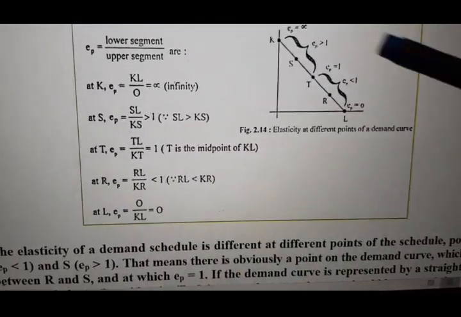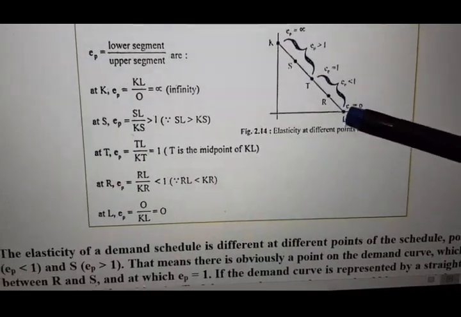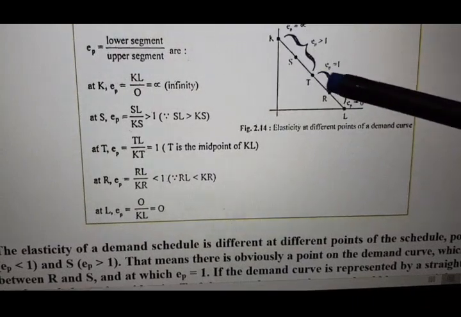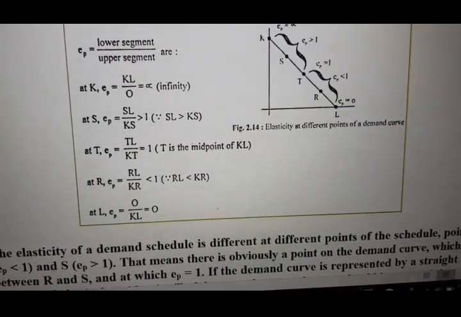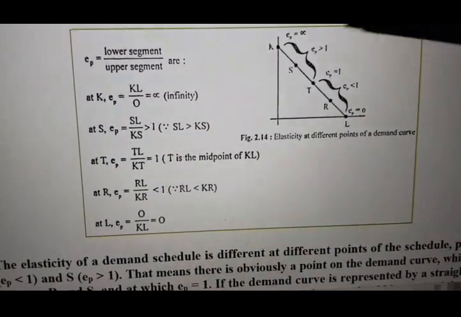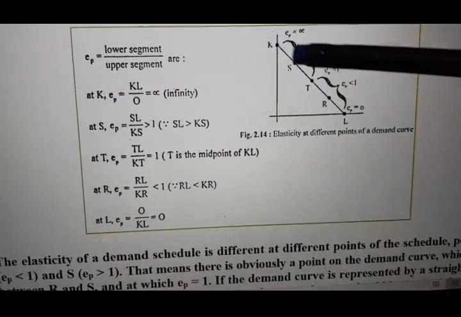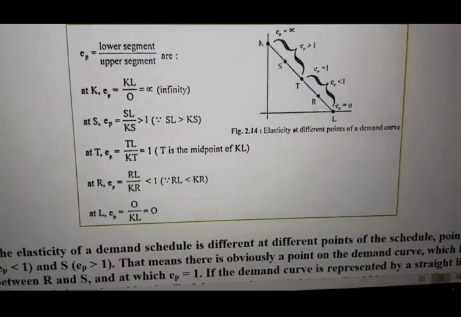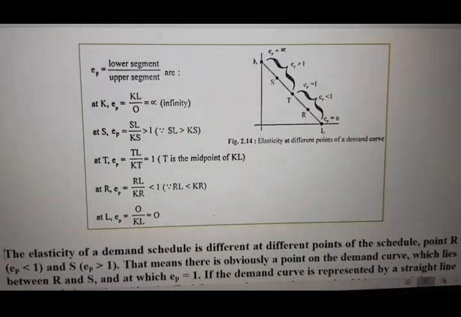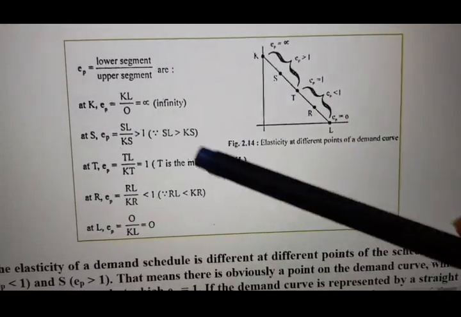So by measuring elasticity at these 5 points on a demand curve, we have covered the point elasticity of demand at almost all points on the demand curve. By considering only 5 points, we can measure the point elasticity of demand on the whole demand curve. Now let me show you how the demand curve will look in these 5 situations.